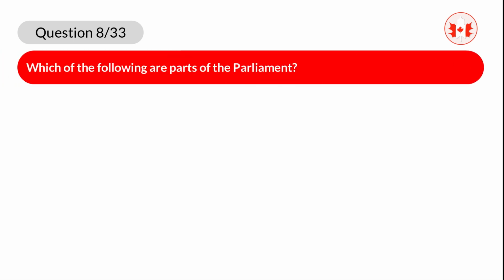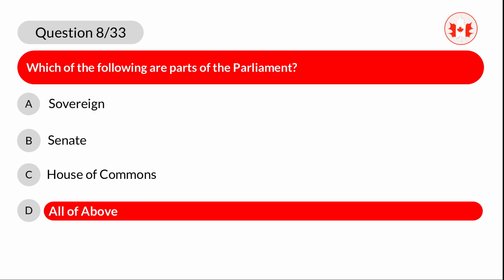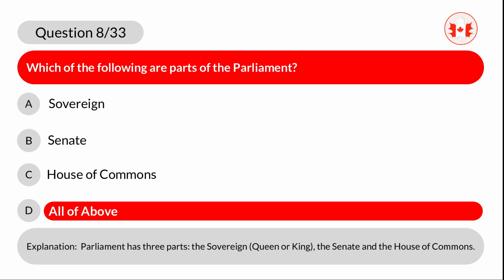Question 8. Which of the following are parts of the Parliament? A. Sovereign. B. Senate. C. House of Commons. D. All of above. Correct answer is D. All of above. Explanation. Parliament has three parts: the sovereign, queen or king, the Senate, and the House of Commons.